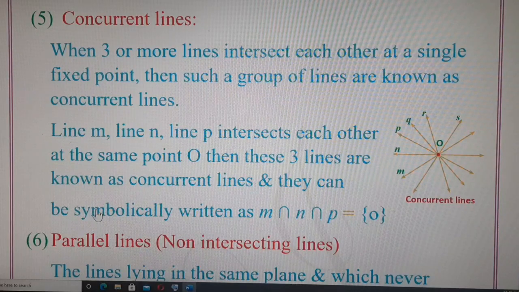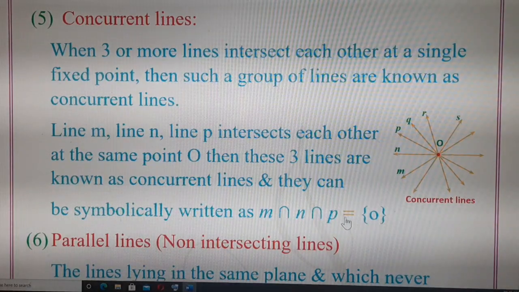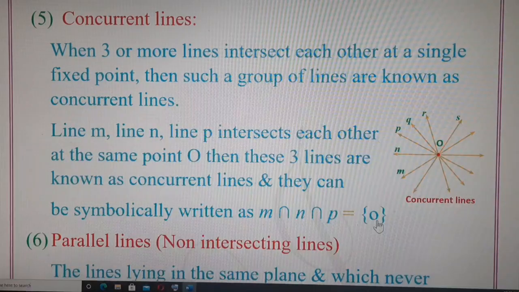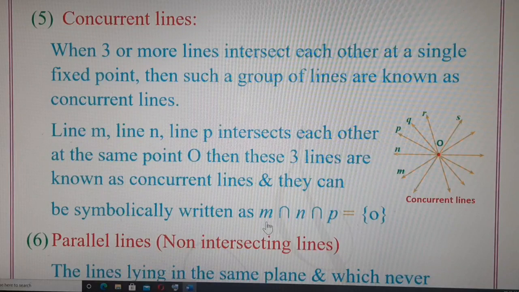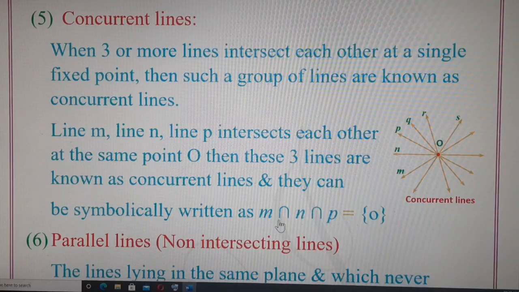They can be written symbolically as M intersection N intersection P intersection Q intersection R intersection S equal to O. Although here I have written only the names of 3 lines, according to the diagram, children, you have to decide how many lines are intersecting at point O, and symbolically you can write in this mathematical notation. Here I have mentioned only the names of 3 lines. M is intersecting N is intersecting P at point O. But as many lines intersect, that many lines we can name in the mathematical notation.